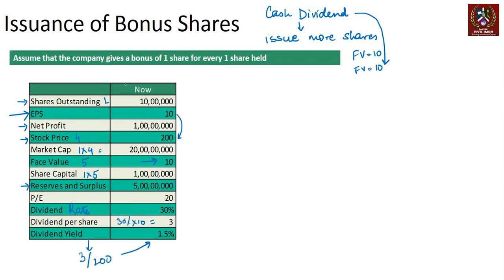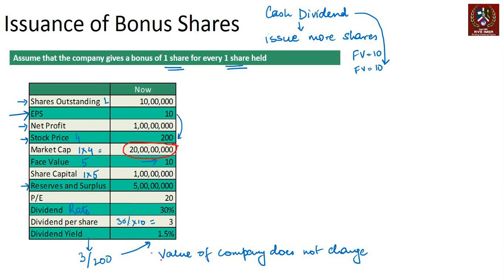Now the company says 1 share for every 1 share held. Remember a few things. Value of the company does not change. So regardless of the number of shares, the company is doing a business and that business has not changed. So the overall value of the firm will not change. What is that value? That value is denoted by the market capitalization.